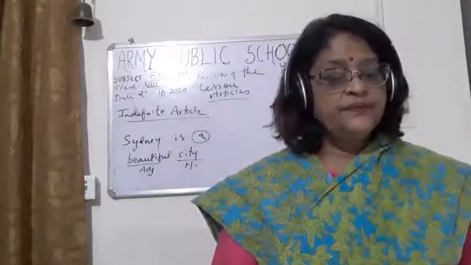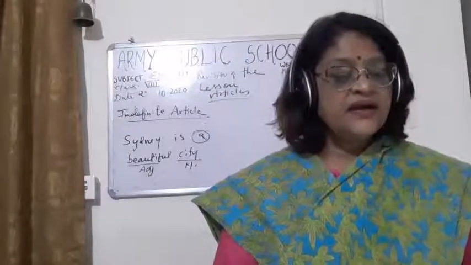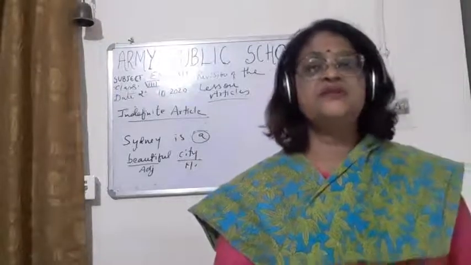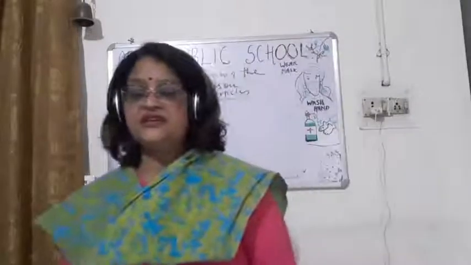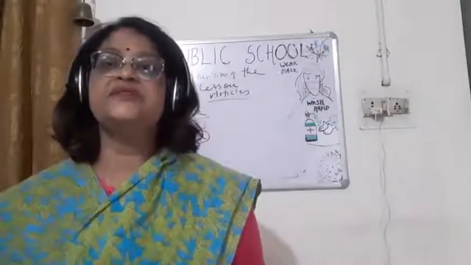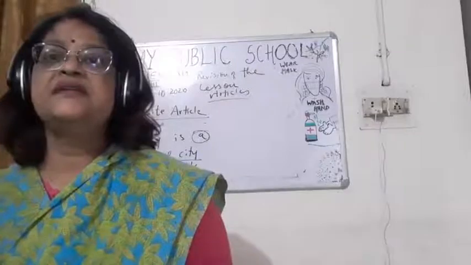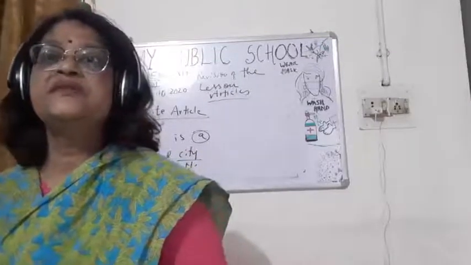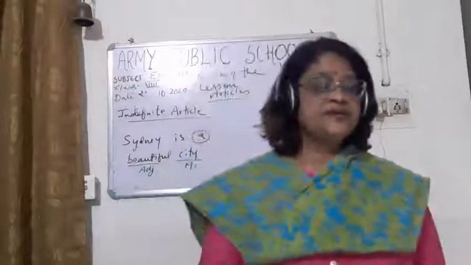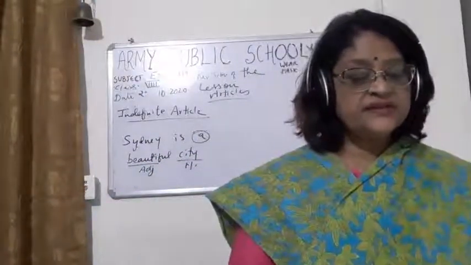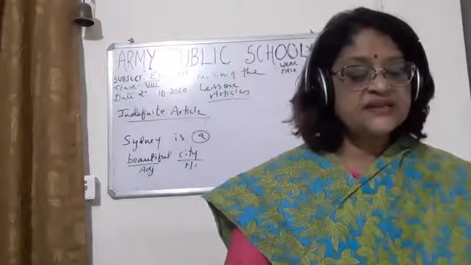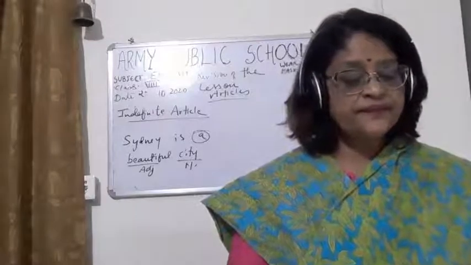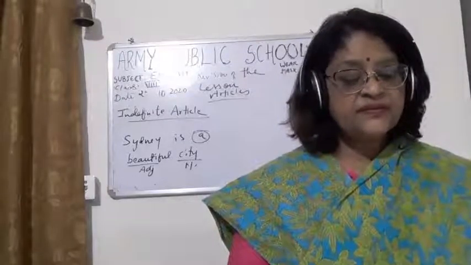So again, children, against her parents' wishes, she wanted to be a journalist. She wanted to become a journalist against her parents' wishes. So this is again, children, a name of a profession, and that's why I'm using a.